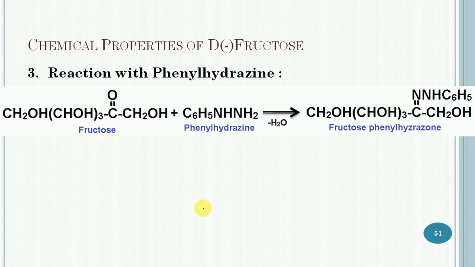Next reaction is the reaction with phenylhydrazine. On treatment of fructose with an equimolar quantity of phenylhydrazine at room temperature, the phenylhydrazone will get formed. In this case, 1 mole of phenylhydrazine reacts with 1 mole of fructose.